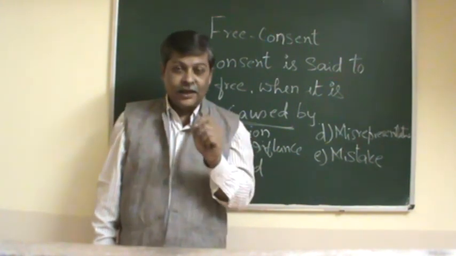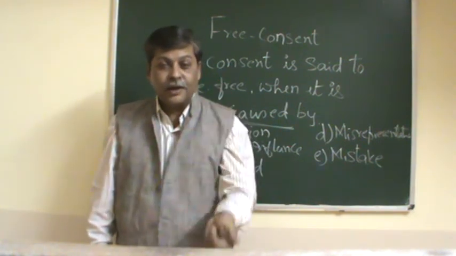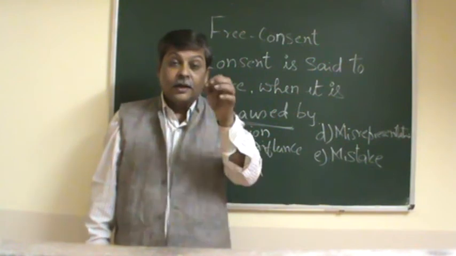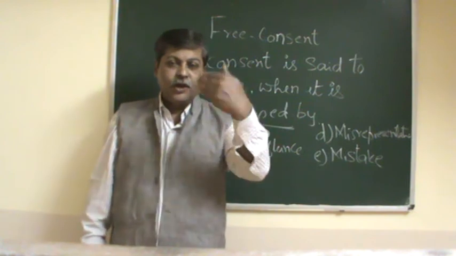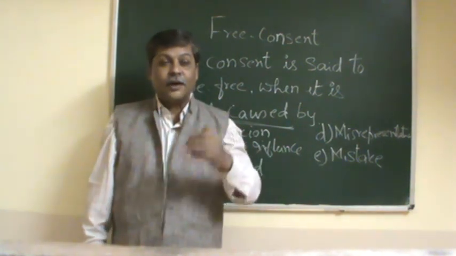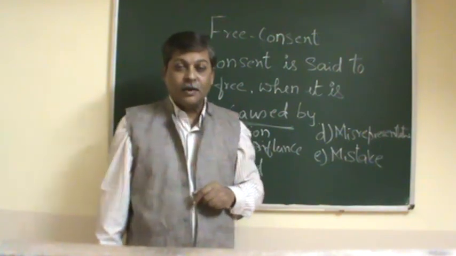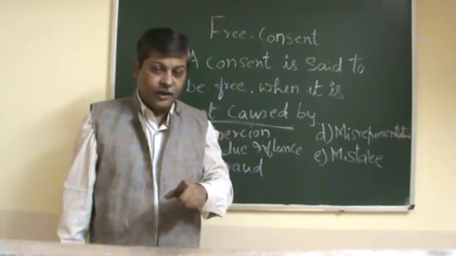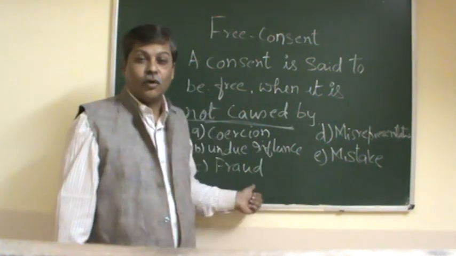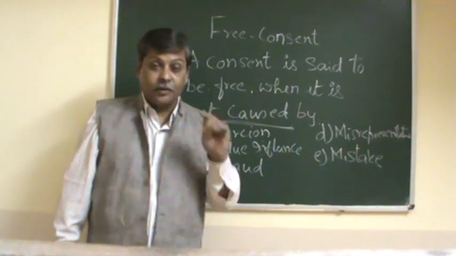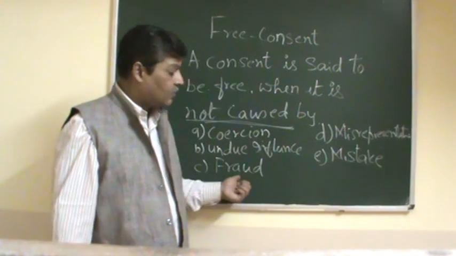If you are aware of the fact, but you have not revealed it to the other party who is entering into the contract, then the concealment of the fact, if it is material to the contract, is said to mean that you have obtained the consent by fraud. Purposely you wanted to enter the contract, so you have concealed that and obtained the consent. So it is a fraud.